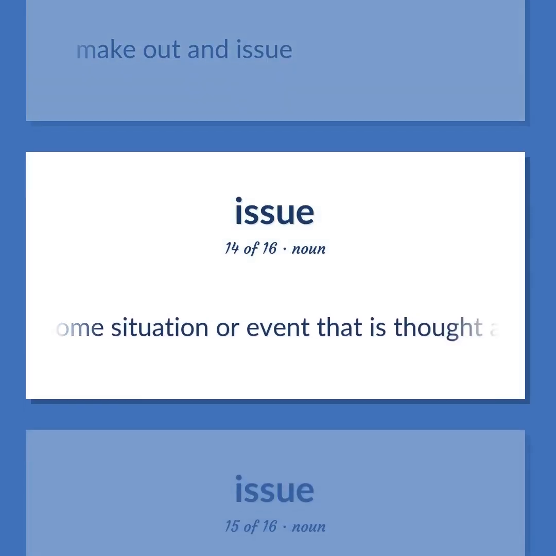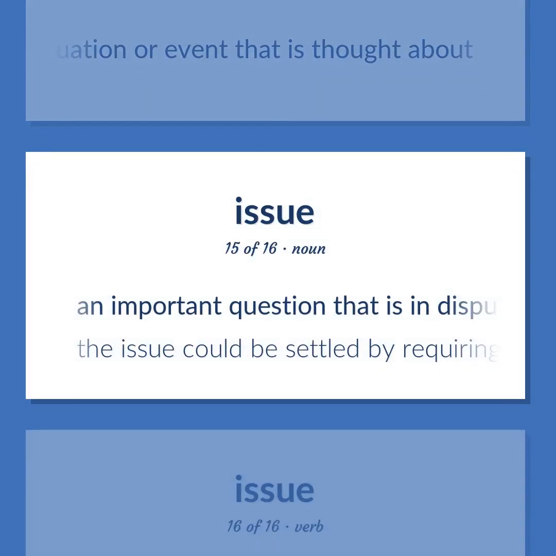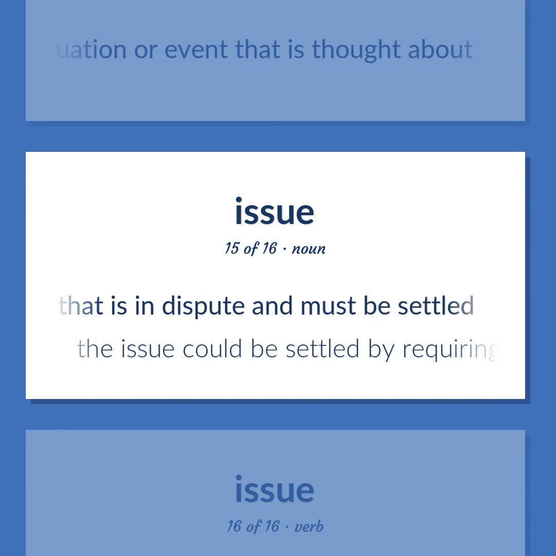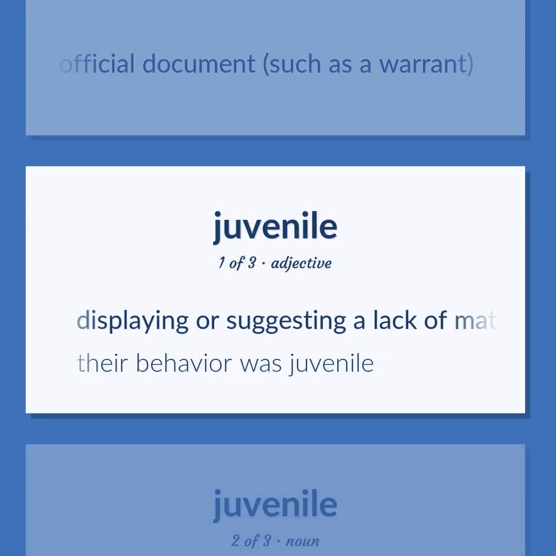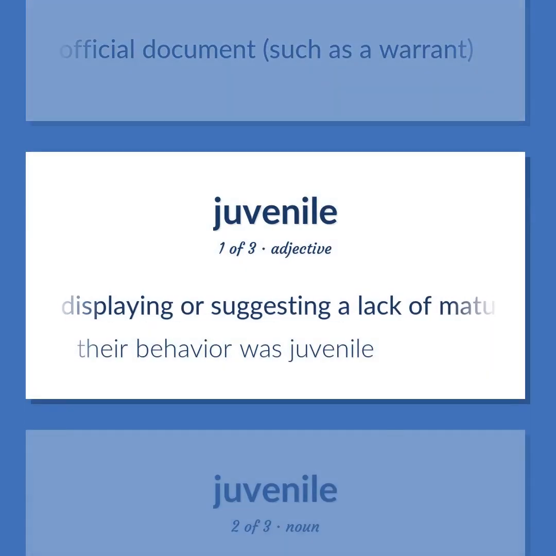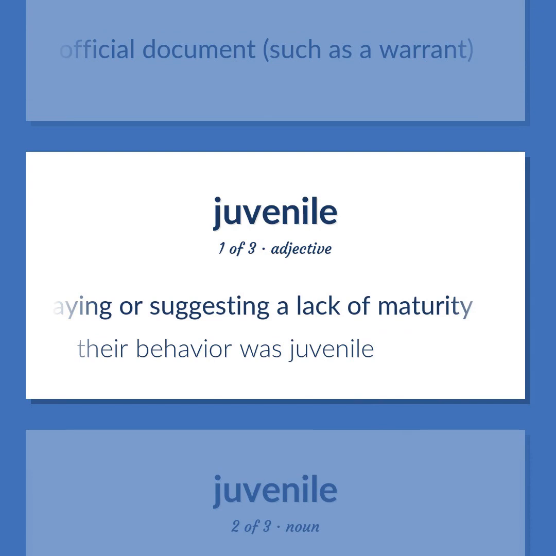Some situation or event that is thought about. An important question that is in dispute and must be settled. The issue could be settled by requiring public education for everyone. Bring out an official document, such as a warrant. Displaying or suggesting a lack of maturity.